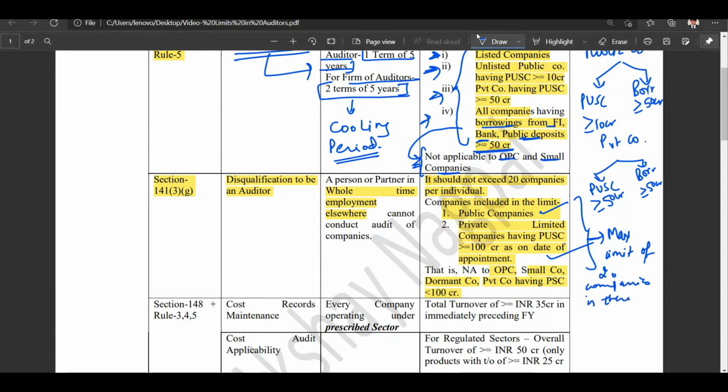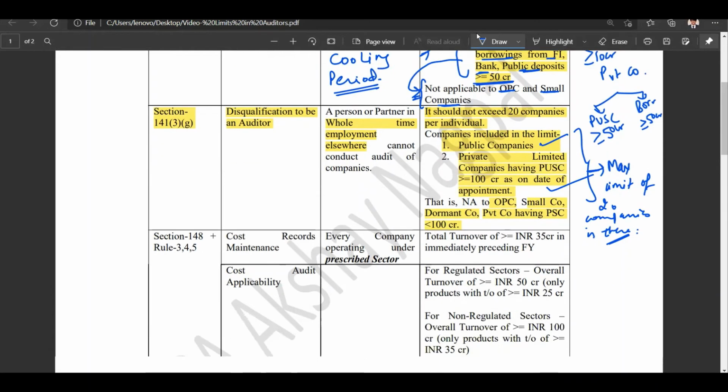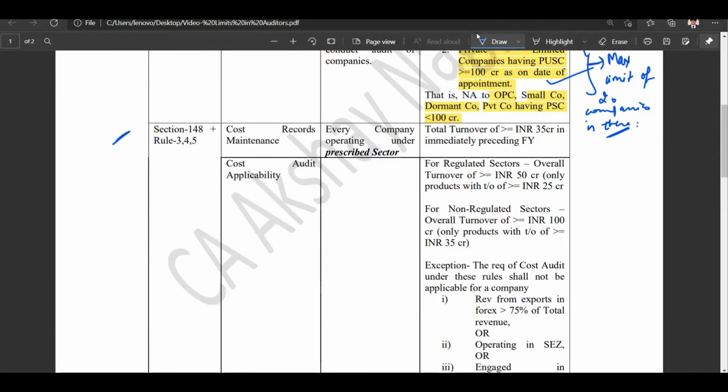All right, I hope I made myself clear. Now let's head to the most important section for your exams, that is section number 148, which talks about cost records, maintenance, and cost audit applicability. First, let's talk about cost record maintenance. It's a short one. It says that if a company is operating under a prescribed sector, and that company has a total turnover of more than or equal to 35 crore rupees in the immediately preceding financial year, then that company shall have to prepare or maintain the cost records for the financial year.